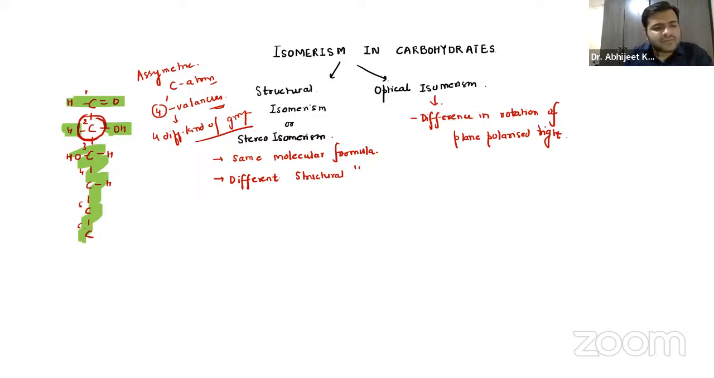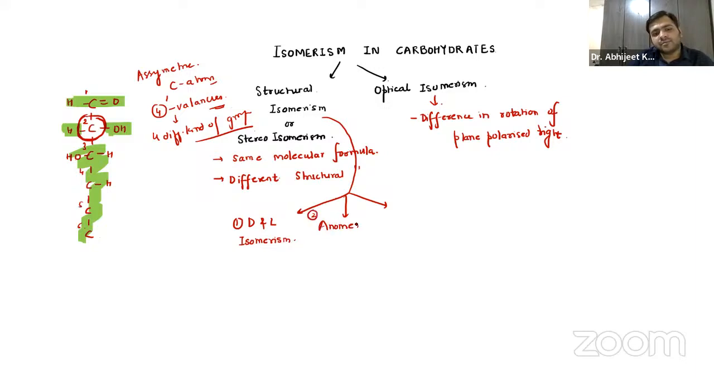Now the structural isomerism can be divided into 3 types, guys. In short, you should remember we have the D and L isomerism, the second one, enantiomerism, and the third one, the epimers.